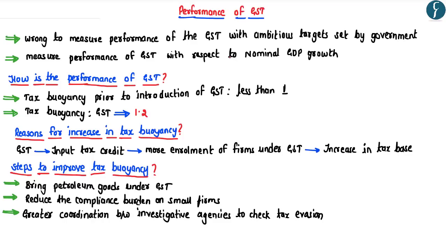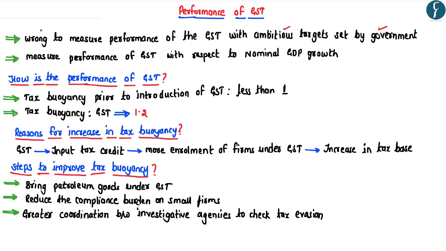Now, this particular article here highlights that at the start of every financial year, the Government of India sets ambitious targets with respect to GST collection in India. However, it has been observed that most of the time the government fails to meet these ambitious targets of the GST collection. So, because of this failure of the government to meet these targets, some of the economists in India have argued that the GST has not been very successful.